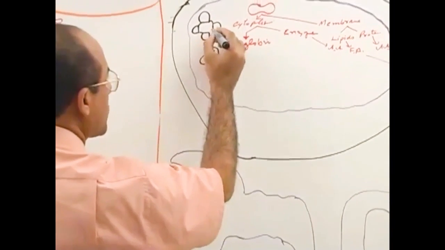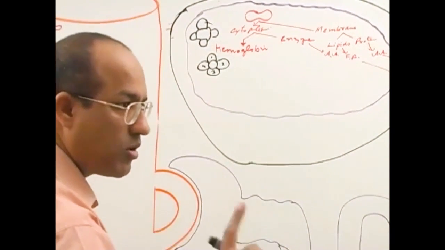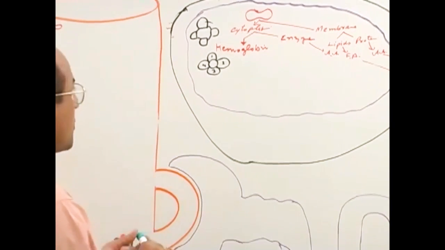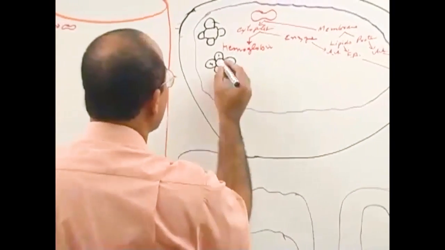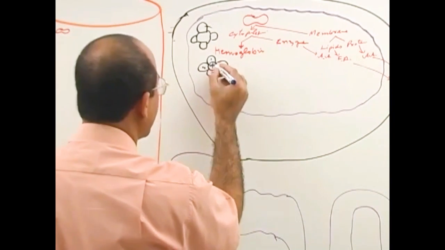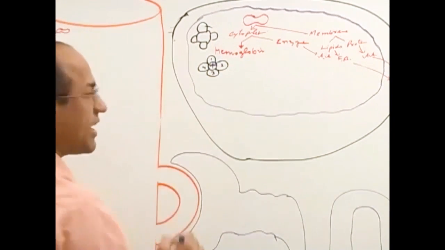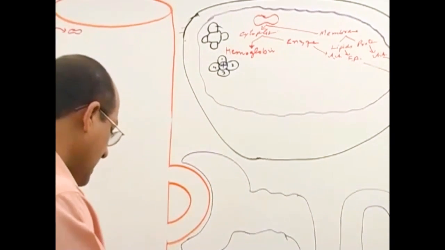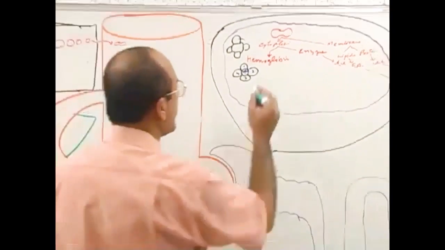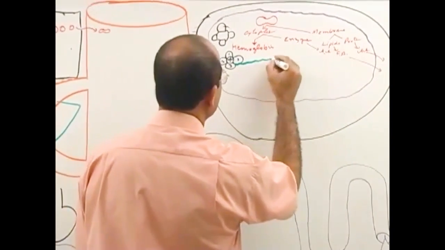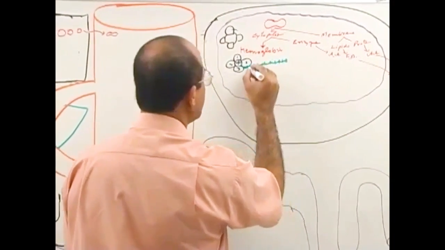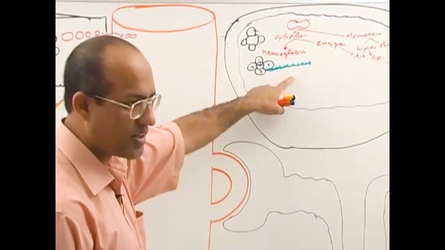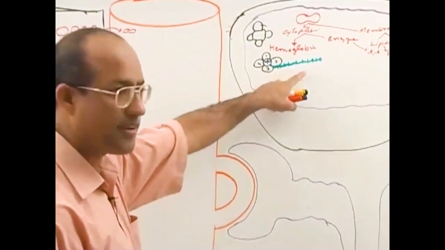When these four pyrrole rings are together, this is called protoporphyrin. And in the center of the protoporphyrin, what do we have? Iron. So protoporphyrin plus iron is called heme. And with the heme, there is a globin chain, which is made of amino acids. So this is the basic structure of the hemoglobin monomer. So hemoglobin has heme and globin.